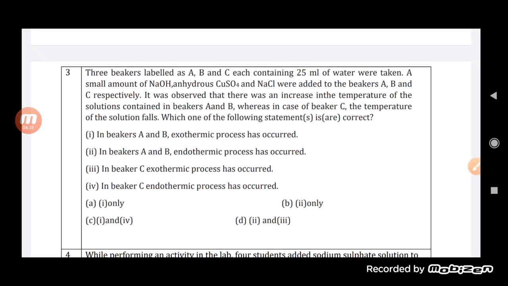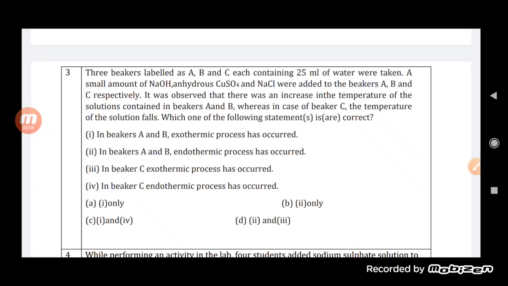In beaker A and B, exothermic process has occurred. In beaker A and B, endothermic process has occurred. In beaker C, exothermic process has occurred. In beaker C, endothermic process has occurred. So obviously in beaker A and B, since the temperature increases, exothermic process has occurred. So first is correct. And in beaker C, there is a fall in temperature, so endothermic process has occurred.